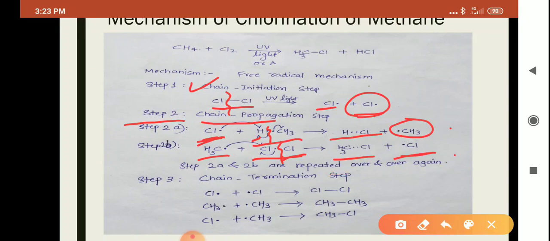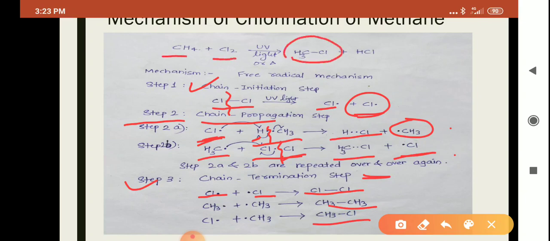Now the next step, which is step number 3, is called the chain termination step. As the name suggests, the chain will be terminated. Any 2 free radicals combine together to form neutral molecules, and this is how the chain will be terminated. So this free radical mechanism will be followed by methane when it reacts with chlorine, and it will give methyl chloride as the main product. This was the mechanism for chlorination of methane. Thank you.